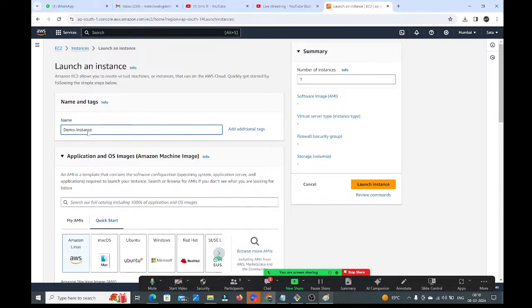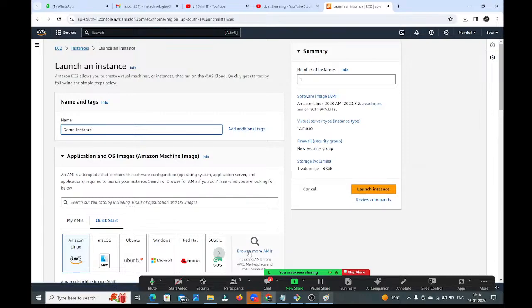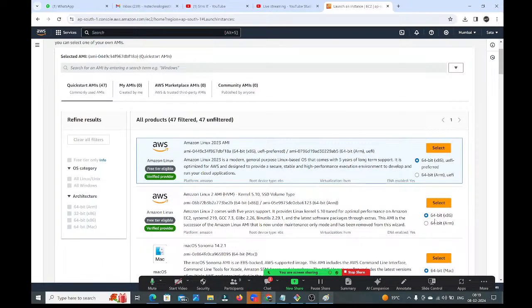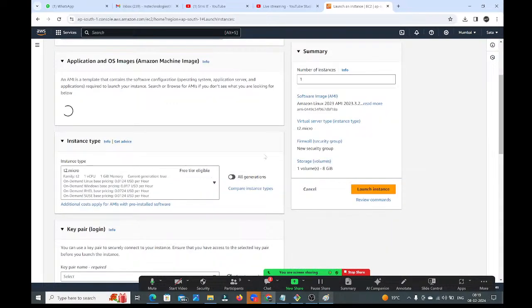Next I will explain, guys, what these AMIs are and all these things. Don't worry. Here I am going to select the AMI to launch the instance. I am selecting Amazon Linux 2 as the AMI. Next here we need to choose the instance type. Here I am choosing T2.micro only.